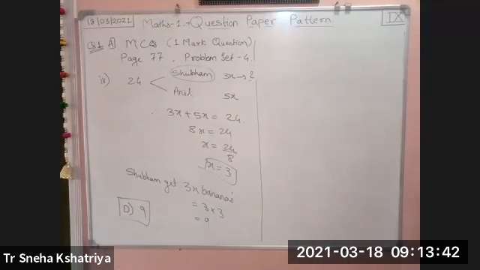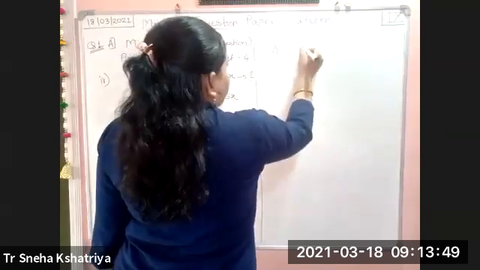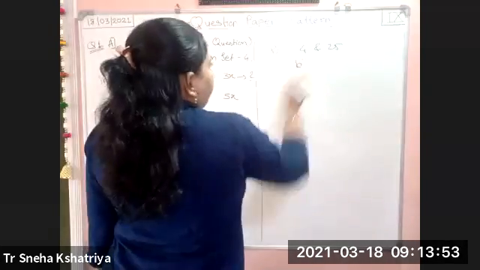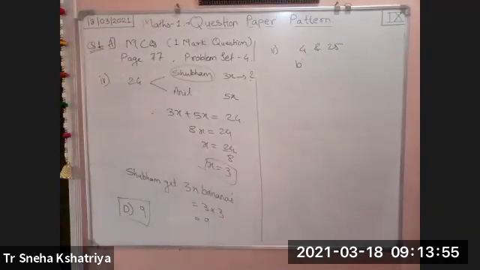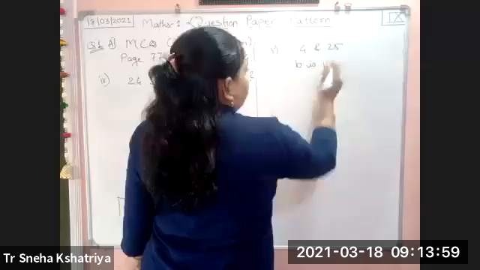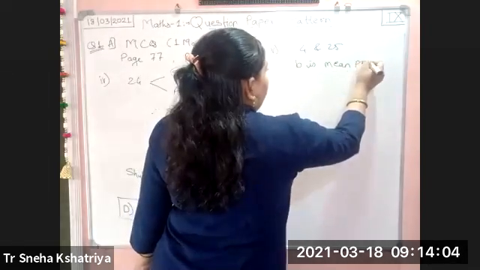Fifth MCQ. What is the mean proportional of 4 and 25? Mean proportional of 4 and 25. What is the mean proportional? B is your mean proportional.